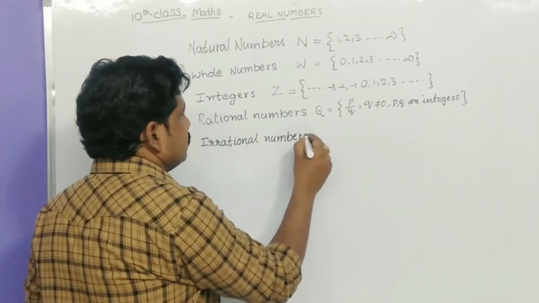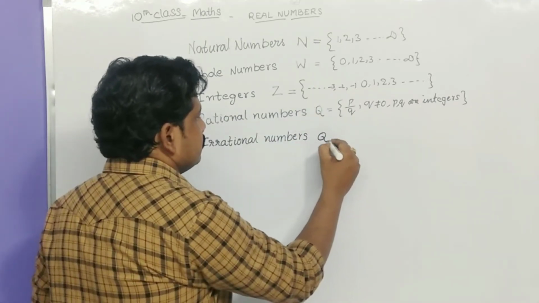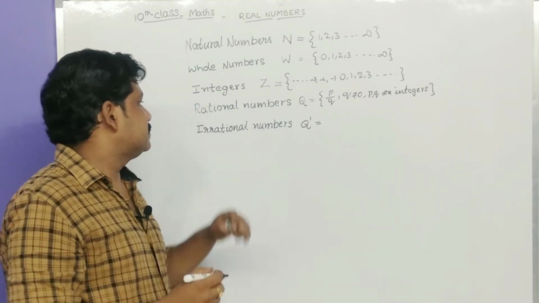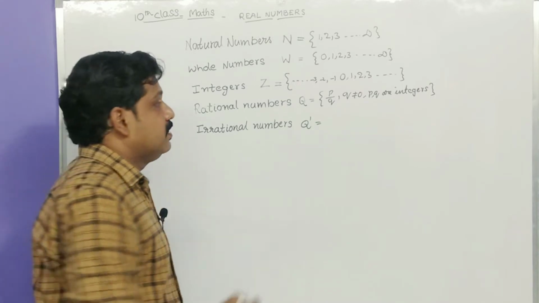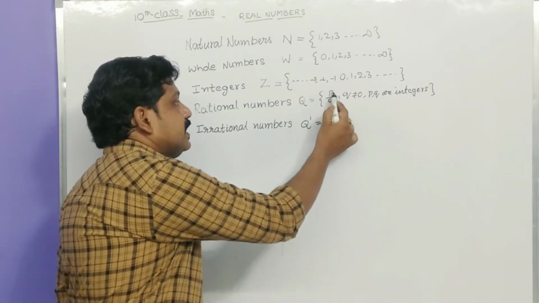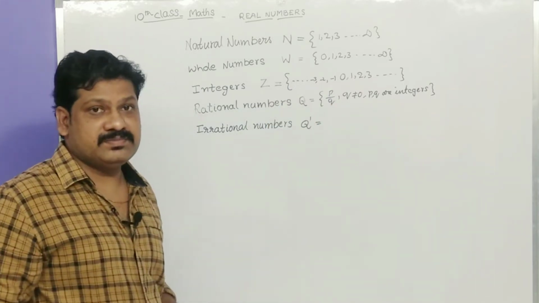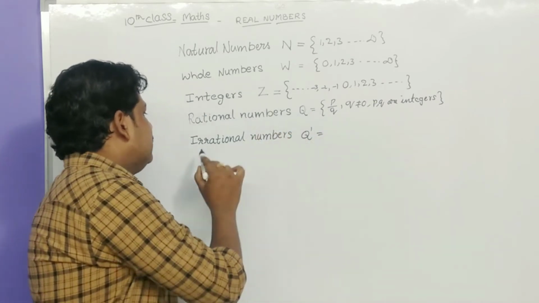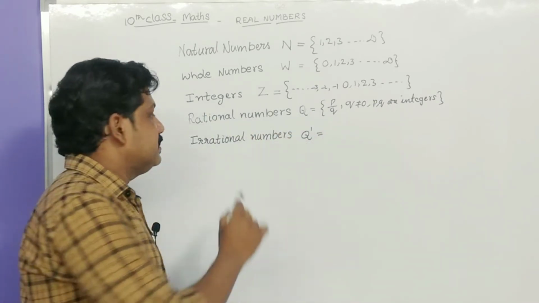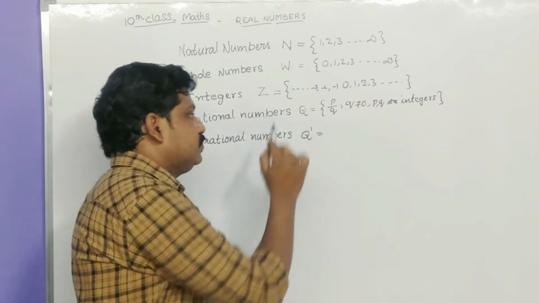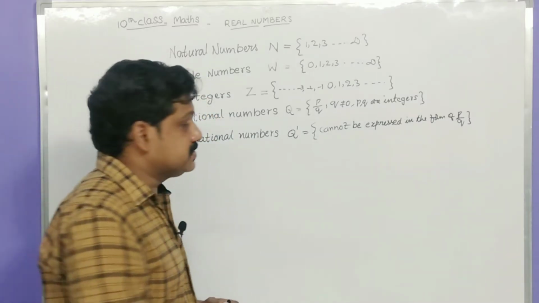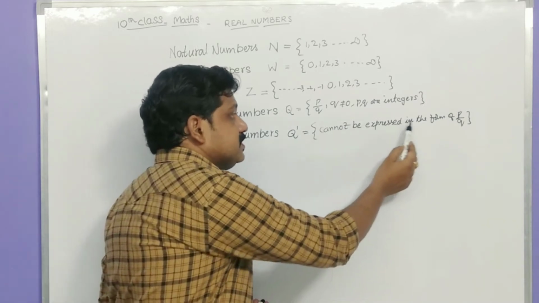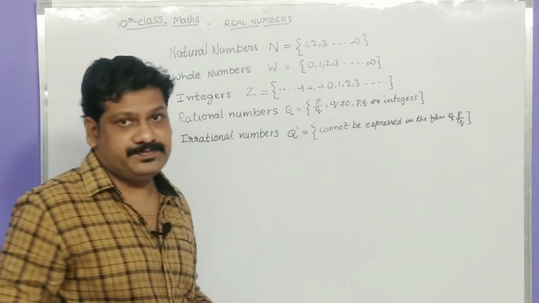Next one is irrational numbers. Those numbers which are not rational numbers and cannot be written in the form of p by q are called irrational numbers, denoted by Q dash, and we can say they cannot be expressed in the form of p by q.